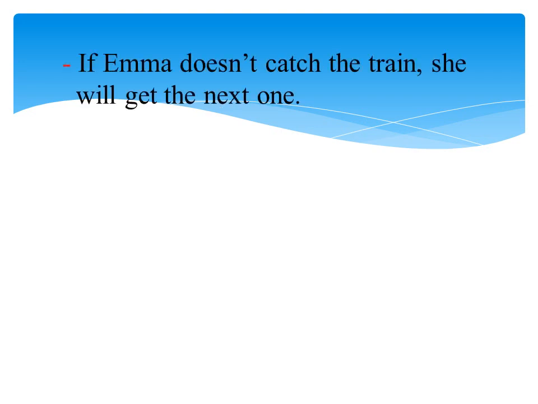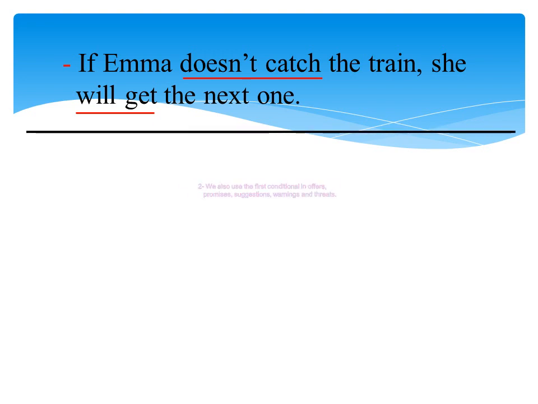If Emma doesn't catch the train, she will get the next one. In if clause, the verb doesn't catch is present simple in the negative form, and the verb of the main clause is will get.